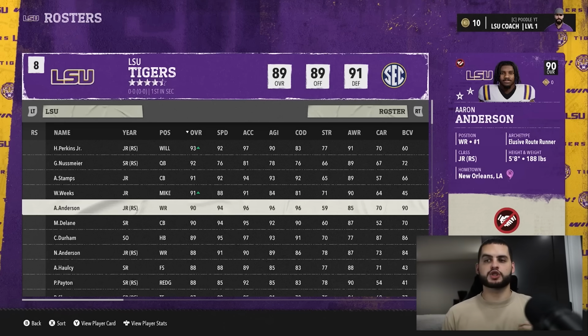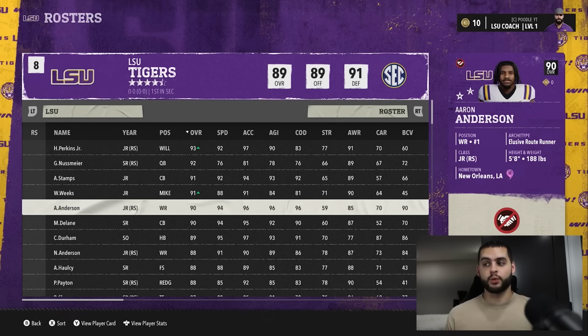Now let's go over to the smaller side of this before we go over solutions and what they did here. But for big schools, roster retention's a problem, and that's why the transfer portal has become so great. That's why you see Ryan Williams, Jeremiah Smith. That's why you see Arch Manning. That's why you see these guys there, because roster retention is much harder. So you can get to the top of the mountain, but it's easy to fall off, basically.